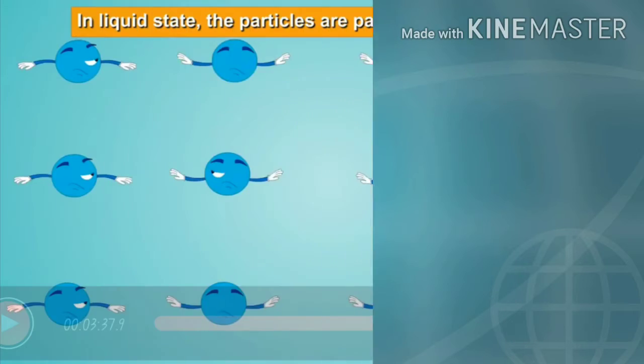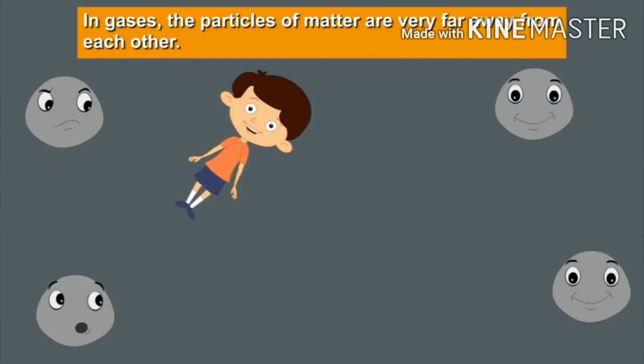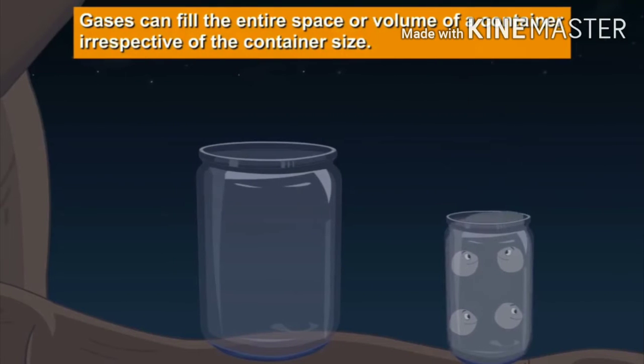Solids have definite shape and definite volume. Then in liquid we studied that the particles are loosely packed as compared to solid. Then in gas we studied that the particles of the gas are loosely packed and far away from each other, right? It does not have any fixed shape and volume.